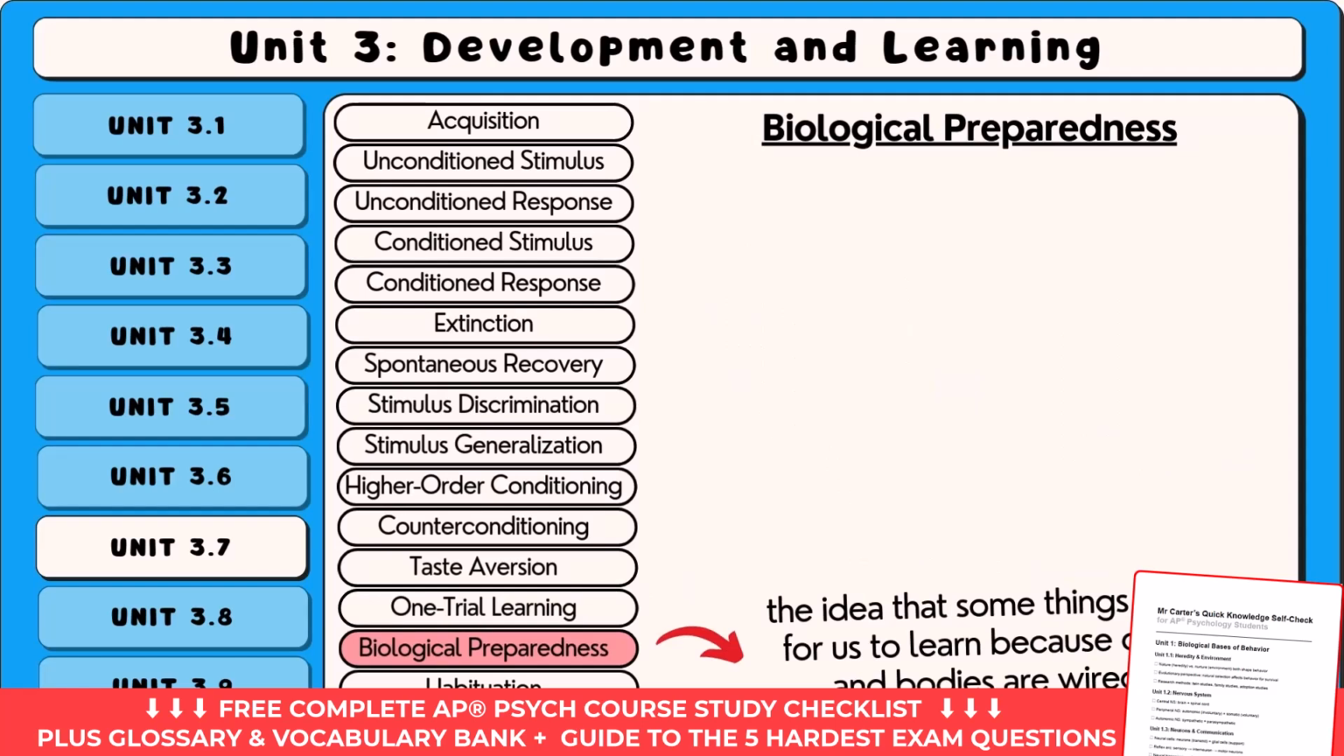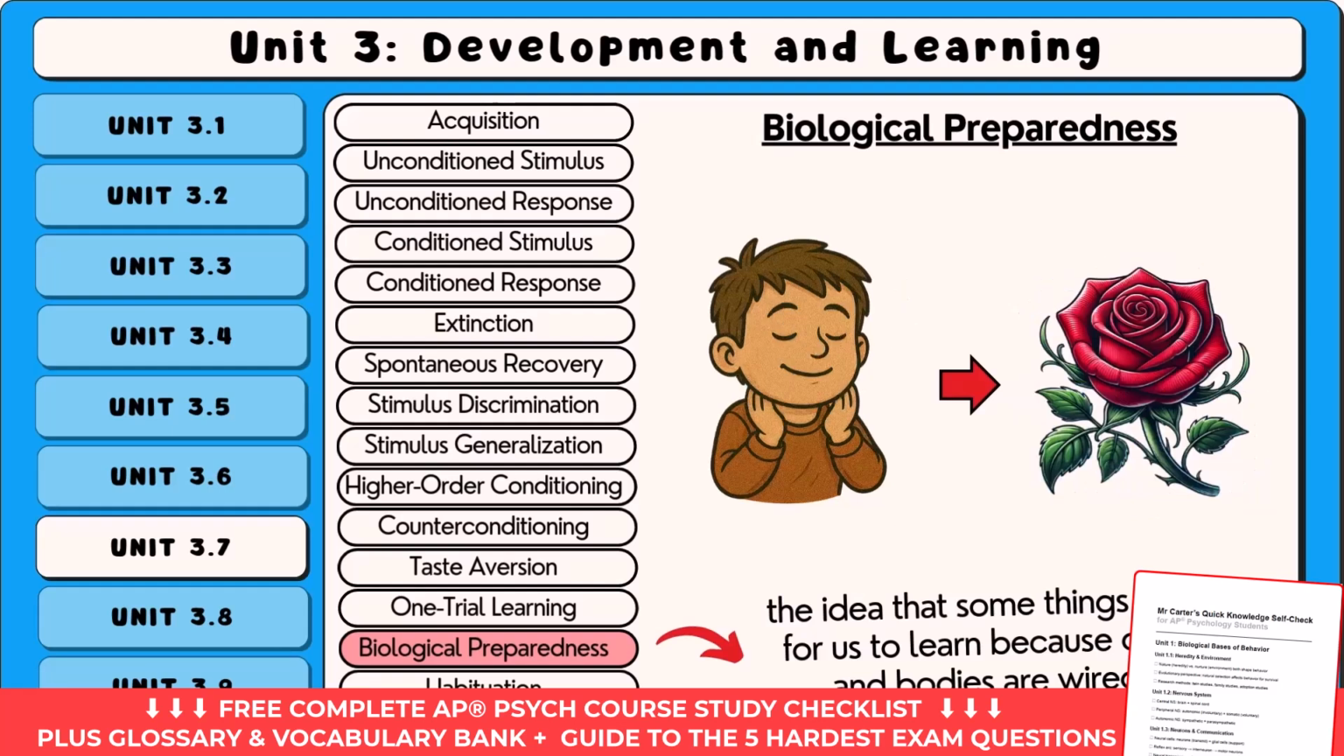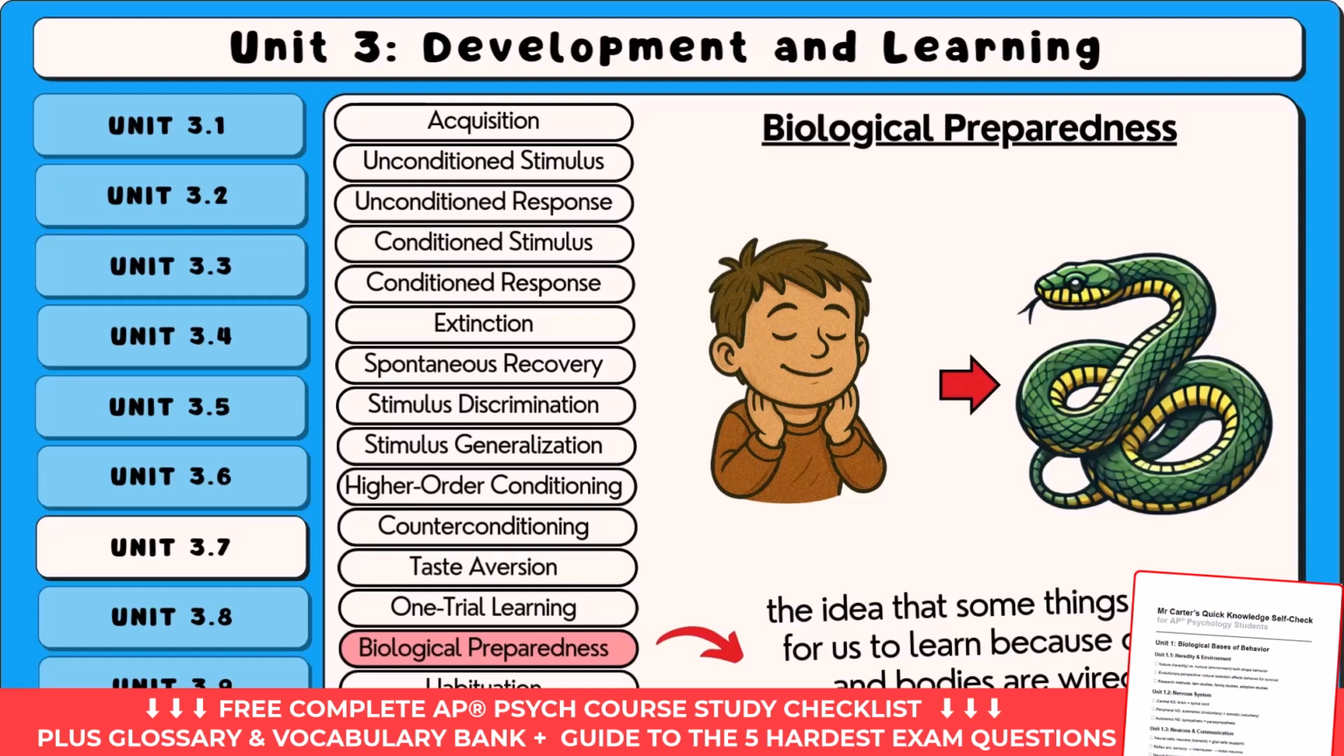Biological preparedness is the idea that some things are easier for us to learn because our brains and bodies are wired for it. Think about how quickly people develop a fear of snakes or spiders, even if they've never had a bad experience with one. It's like the brain is already on alert for those things because, long ago, being afraid of them helped humans survive. On the other hand, it's much harder to develop a fear of something like a flower or a spoon because those things were never a threat. That's biological preparedness, our natural built-in readiness to learn some associations faster than others because they helped us stay safe in the past.